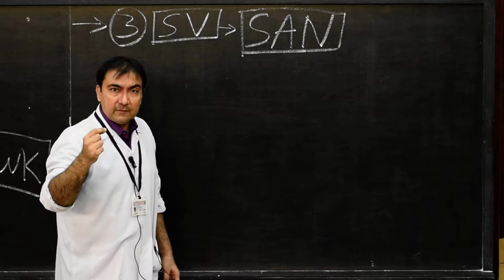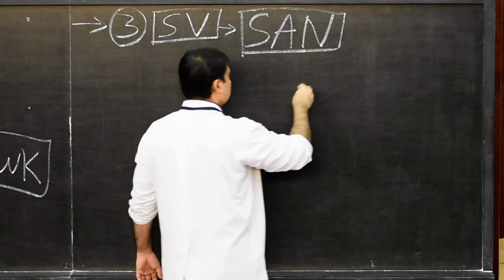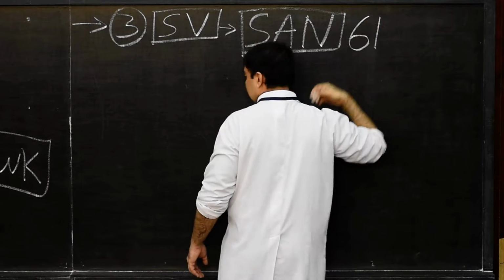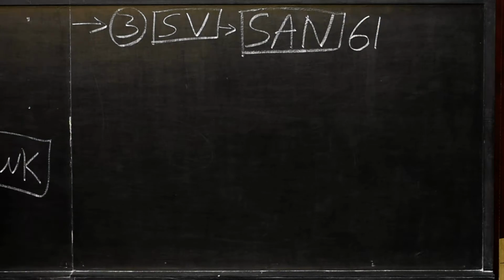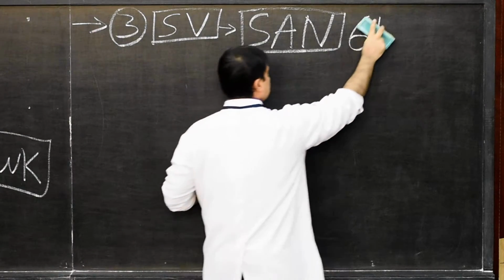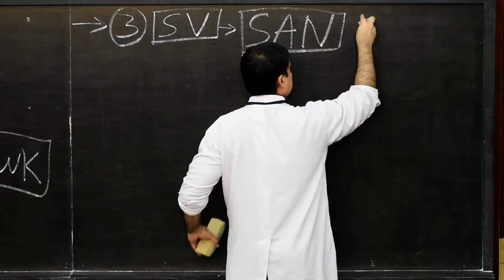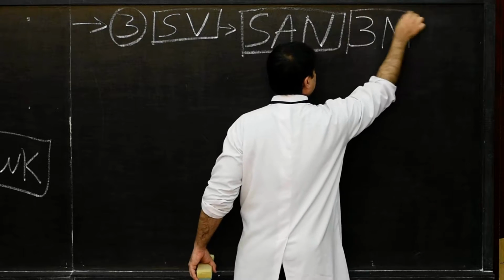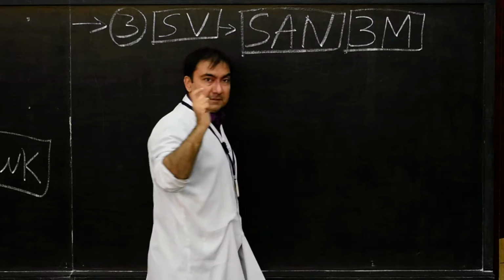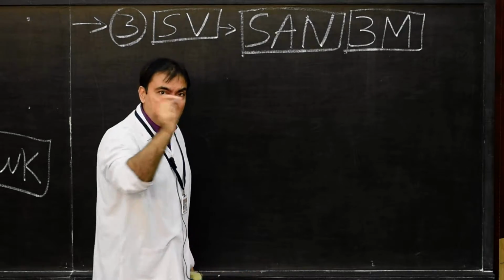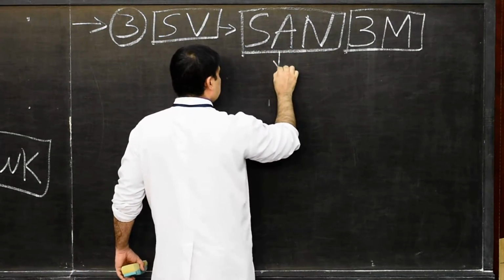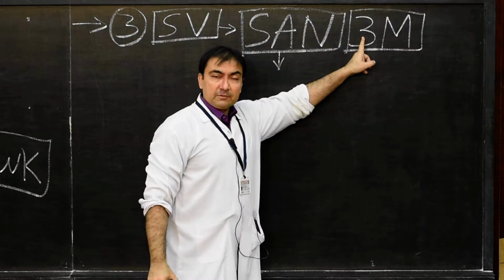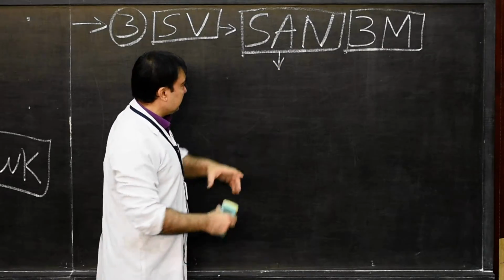When will the SA node develop? Time limit, very important. It will develop not at the 6th week, but at the third month. It will develop at exactly the third month of intrauterine life. Third month, SA node. Where will it develop? Now, as I told you, this is also asked in 1 mark questions as well as MCQs. So where will it develop?